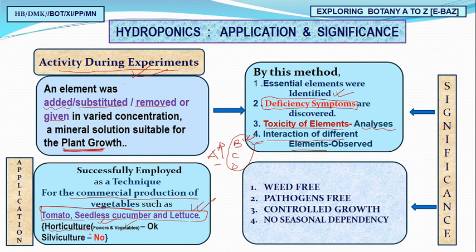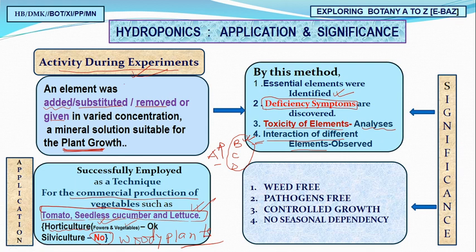A question will be asked in your NEET: is hydroponics used for horticulture or silviculture? Silviculture, no. In silviculture we grow only woody plants, and woody plants cannot be grown through hydroponics. They need a very hard supporting medium, and we are providing water only here. So this is not for silviculture, woody or forest plants, but for horticulture, flowers and vegetables. Three important examples are given in our NCERT: tobacco, seedless cucumber and lettuce. Is it clear?